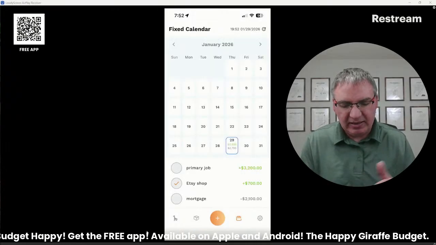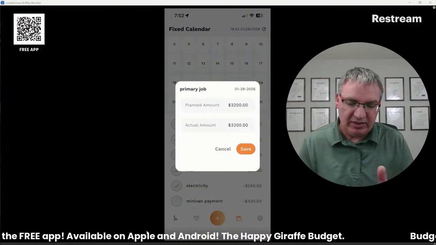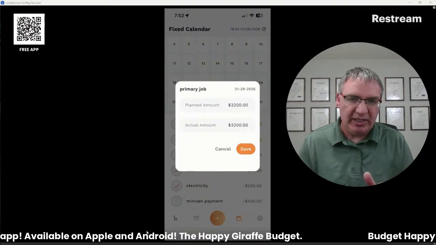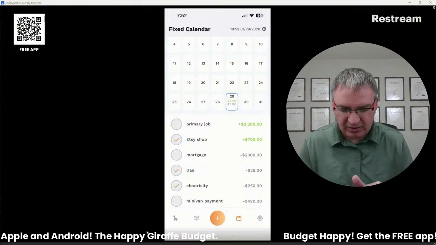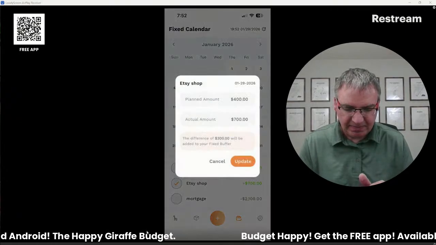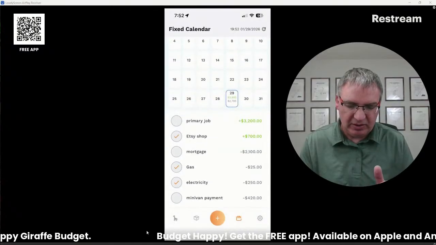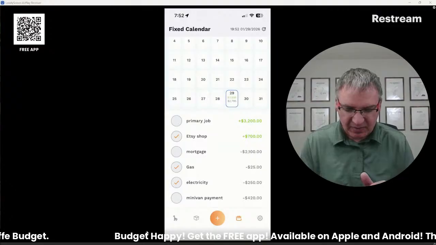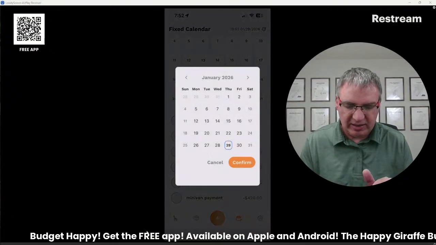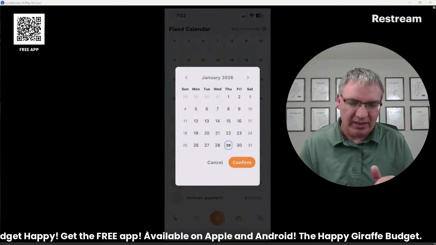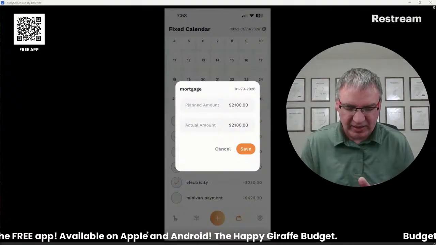So that's how you use the calendar. You just click on it. It'll tell you what you thought you were going to have, 3,200 in this case, and then you just type in the actual amount. And you can also change the day on it too. So like this Etsy shop one, well, it's hard to show the day because I can't go backwards. But in the top corner there, right now it says 129. You can click on that and you can put the actual day in there. You just can't go back in time. That's the only hard thing on the app.